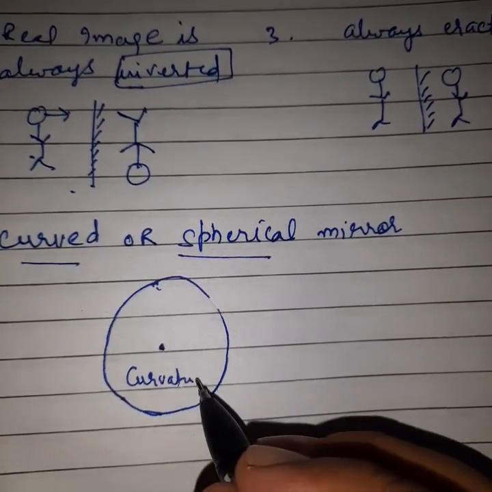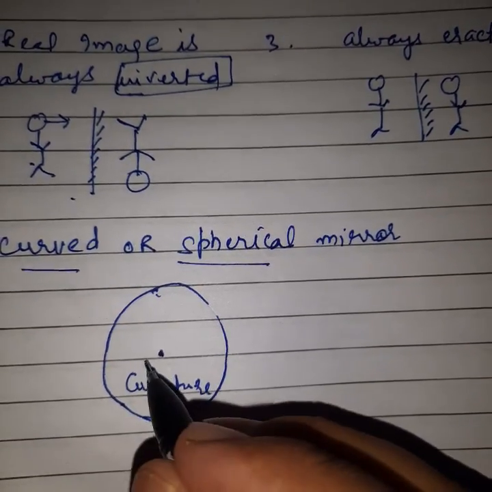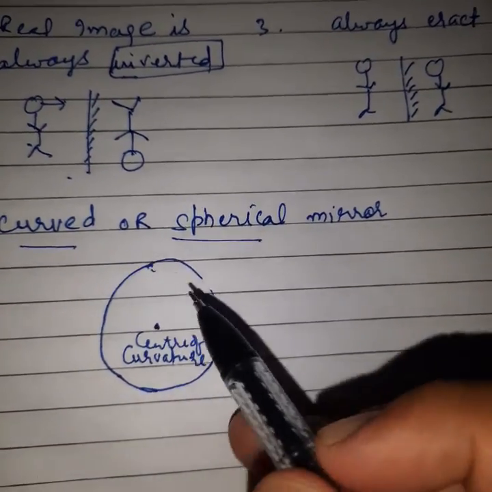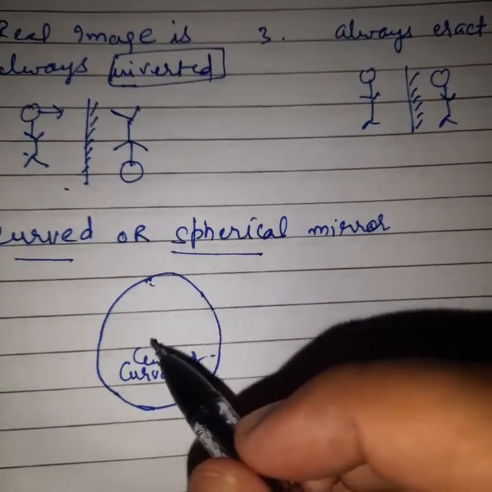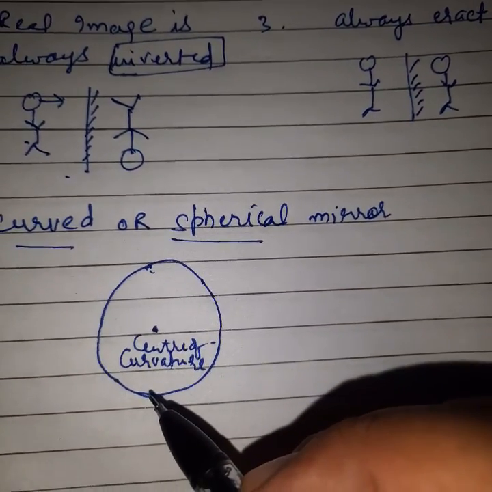Center of curvature. Where the center of any sphere is present, this will be the center of curvature. Okay or not okay?